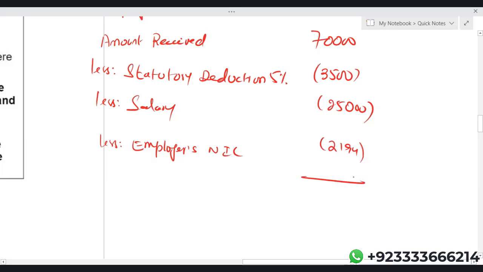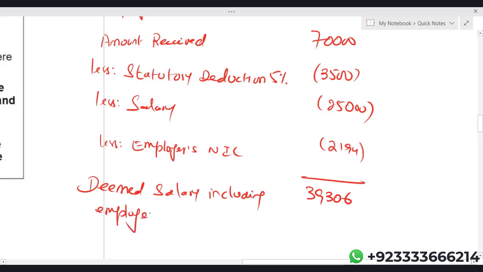So 70,000 minus 3,500 minus 25,000 minus 2194 gives us 39,306. This is the deemed salary including employer's NICs.